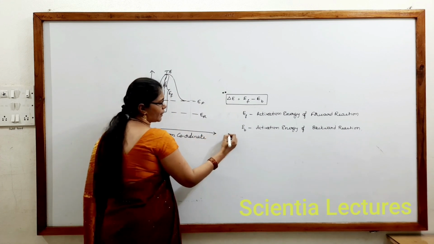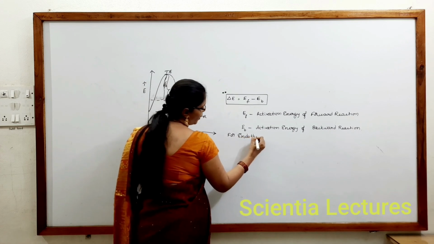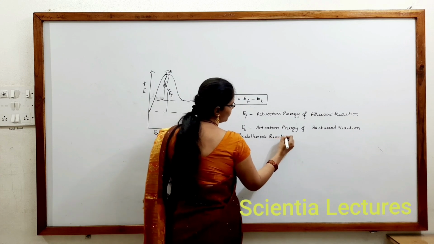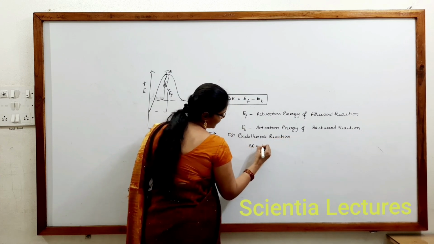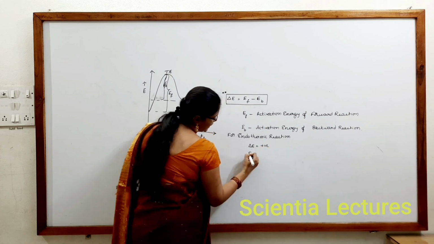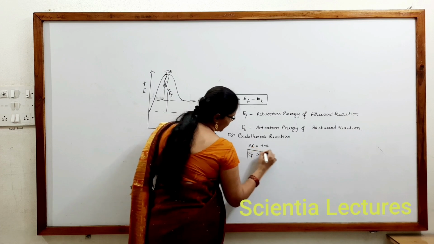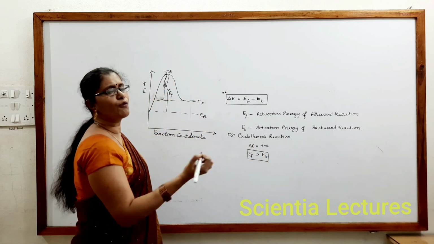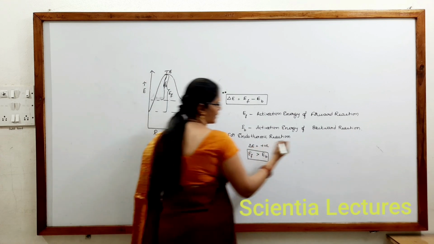For endothermic reactions, what is the condition we have checked already? For endothermic reactions, we can observe that delta E must be positive. Delta E should be positive in the sense EF must be greater than EB. Remember that for endothermic reactions, activation energy of forward reaction must be greater than activation energy of backward reaction.